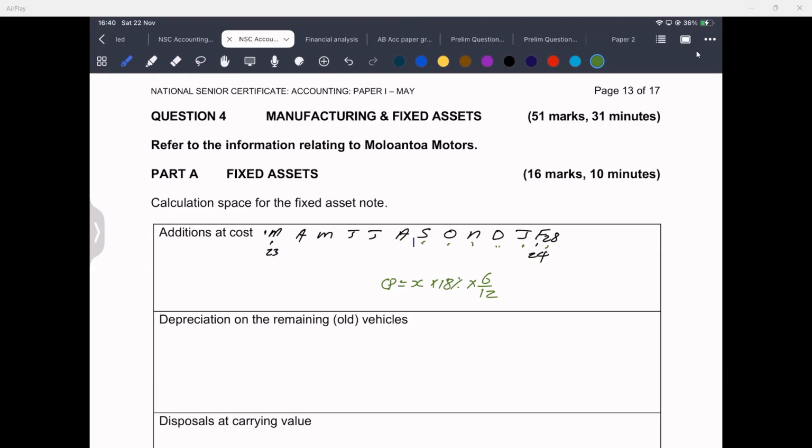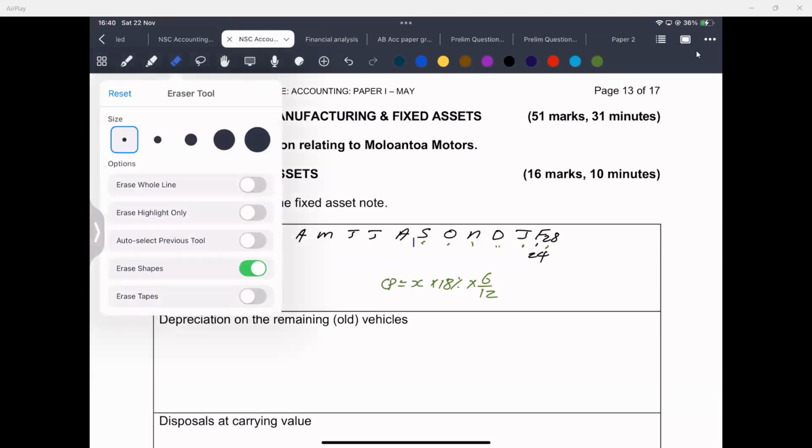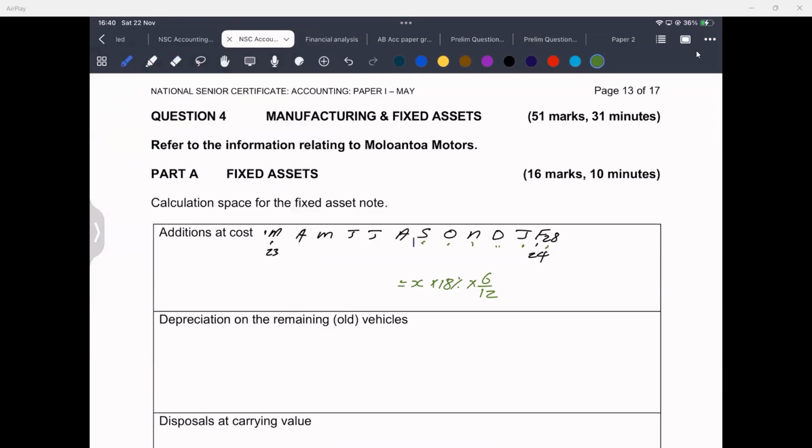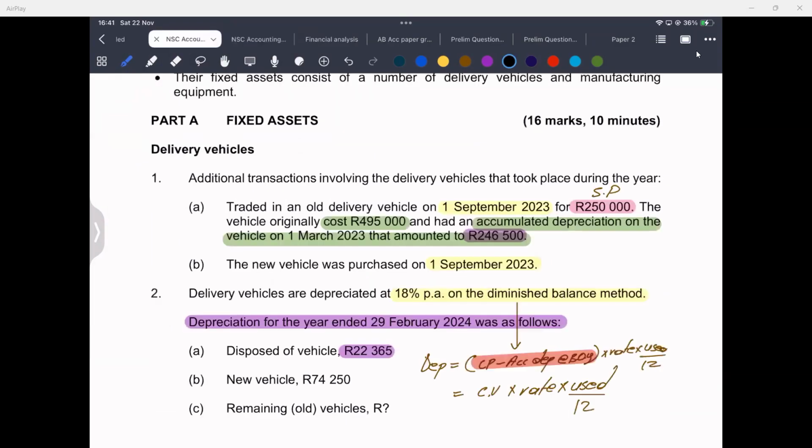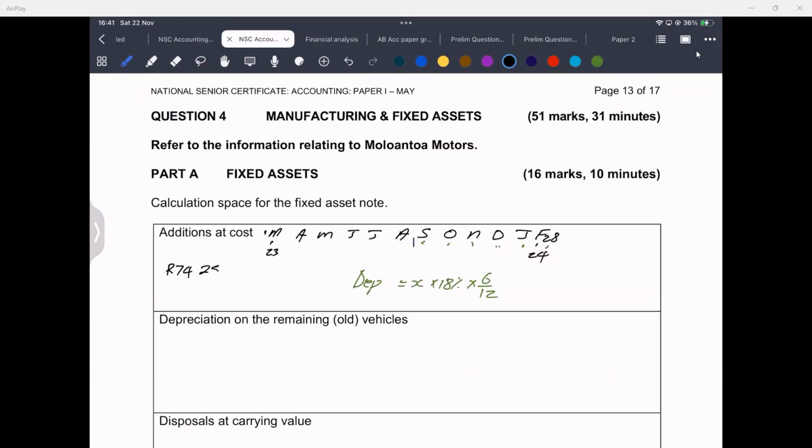However, I need you to understand that whatever the cost price was, when I multiply it by 18%, and by the number of months it was used, it will give me my depreciation, which was given to me as 74,250. You will take this and equate it to x times 18% times 6 over 12.